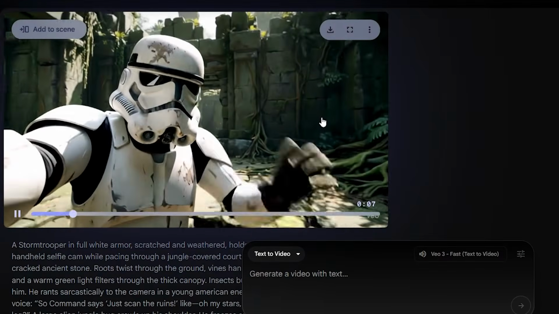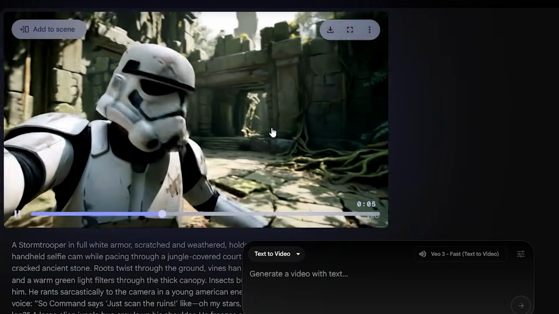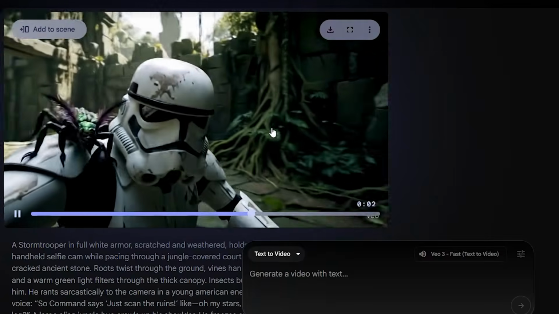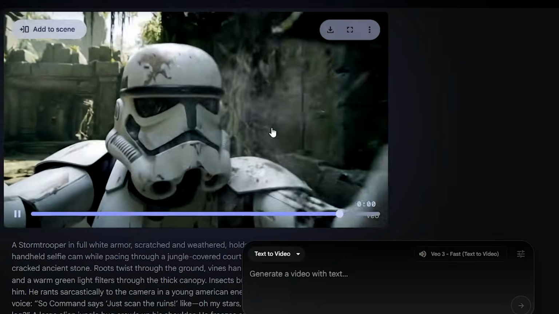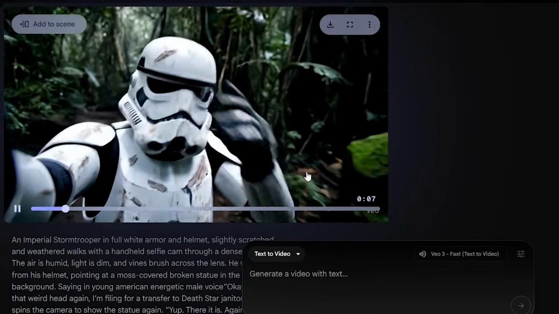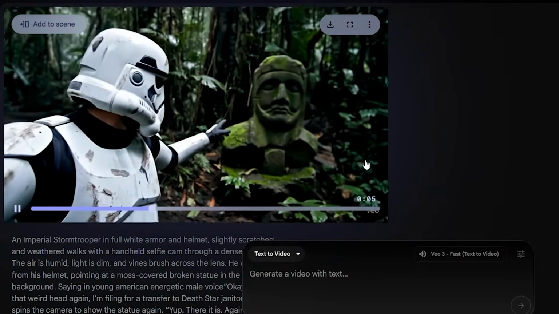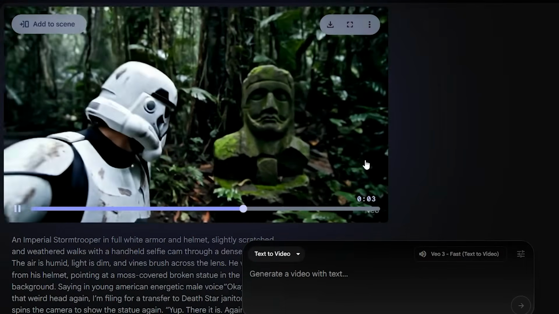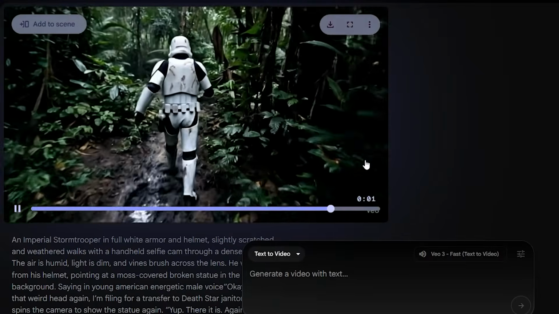So command says, just scan the ruins. Like, oh my stars, is that a leg? It's fine, I'm fine. Okay, if I see that weird head again, I'm filing for a transfer to Death Star Janitorial. Yep, there it is, again.